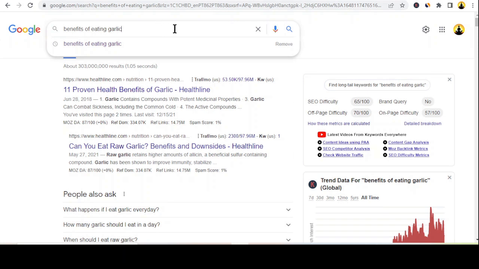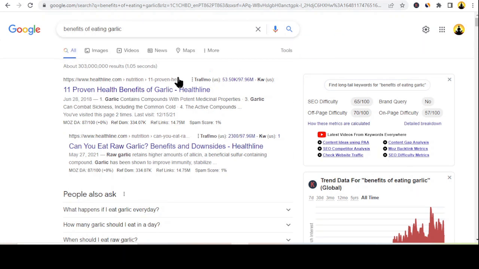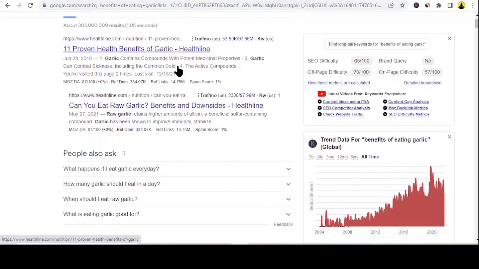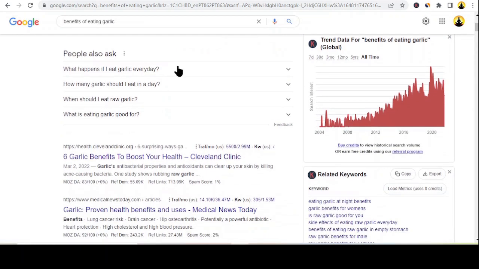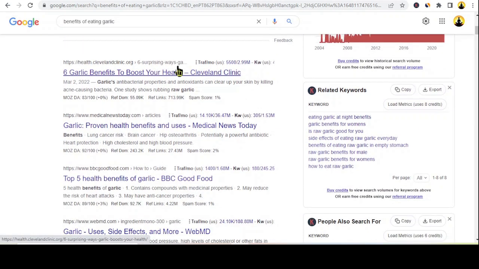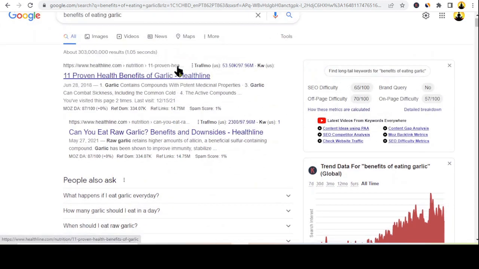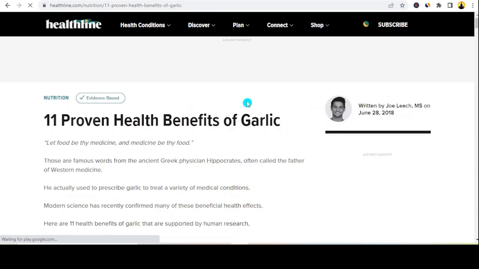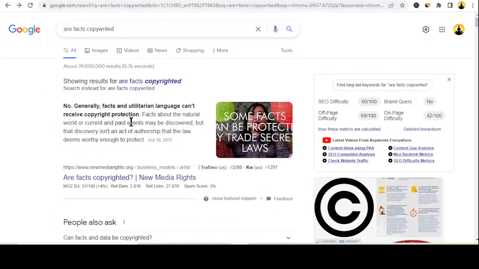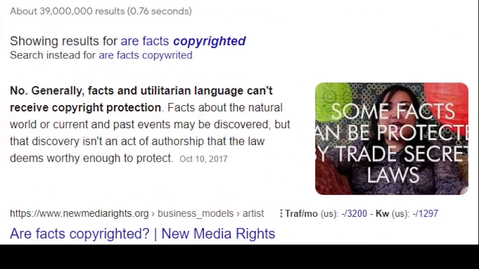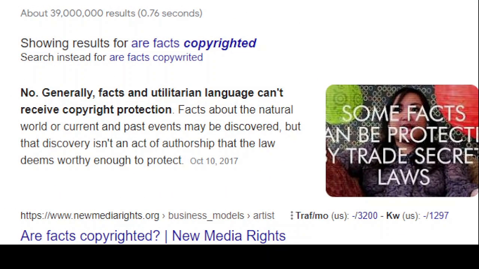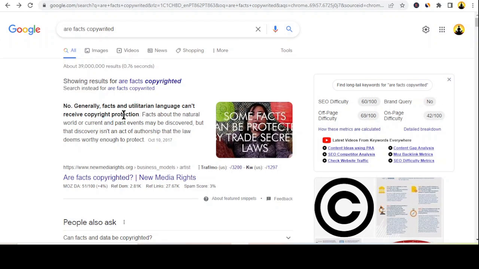Now, once we have targeted our title or our niche here, you just need to go to Google and search, for example, benefits of eating garlic. And you get a ton of results with facts. And we're going to use the facts to create our videos. And guys, remember, facts are not copyrighted. No matter if you say it or someone else says it, facts are always facts. So there's no copyright issues with facts, as you can see here, although you can always rewrite the sentences.